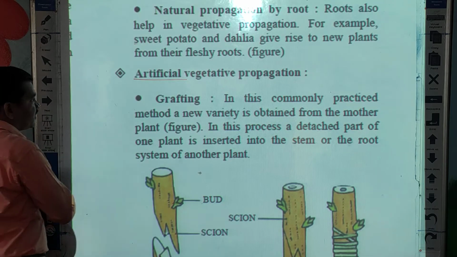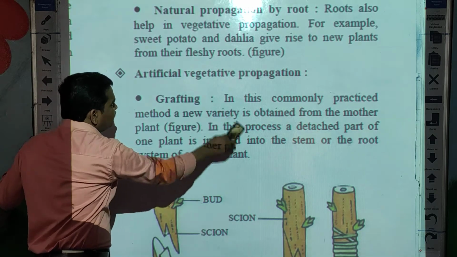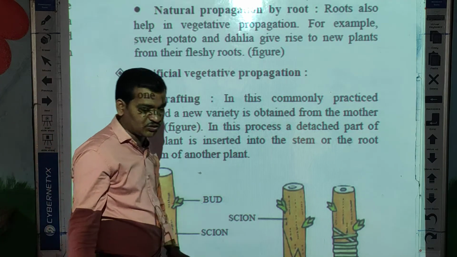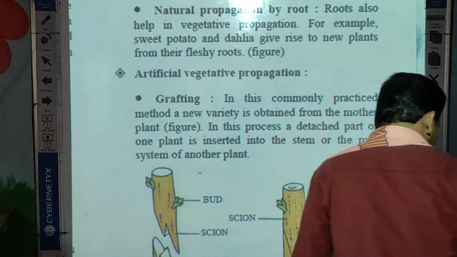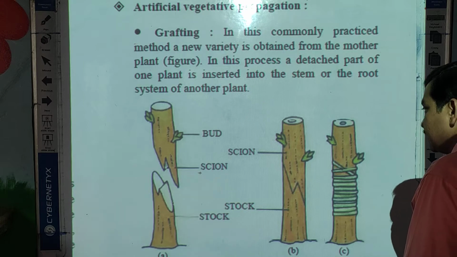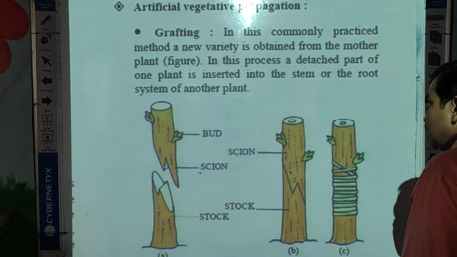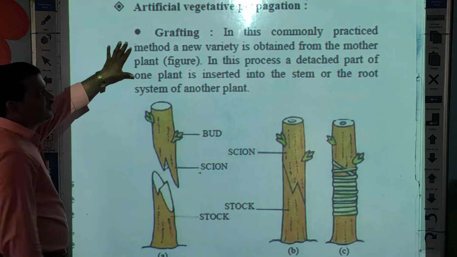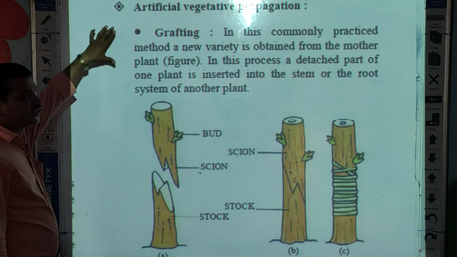Sometimes a question may come in the NSO exam: which of the following is artificial vegetative propagation? The options are stem, root, grafting. So grafting is an example of artificial vegetative propagation.